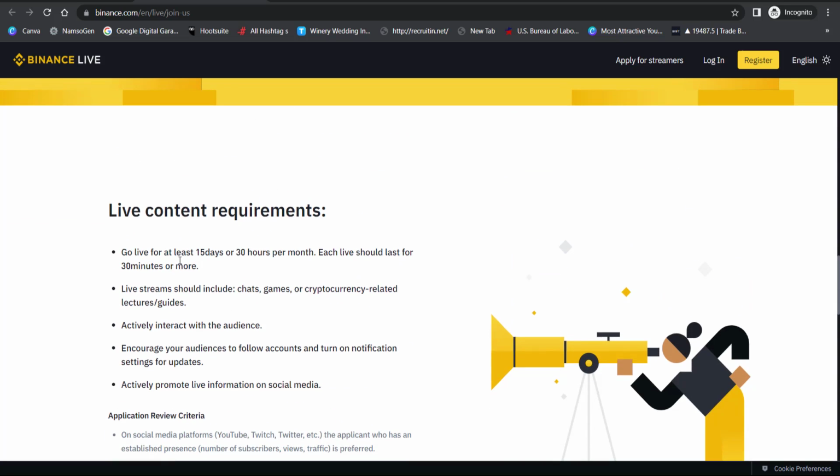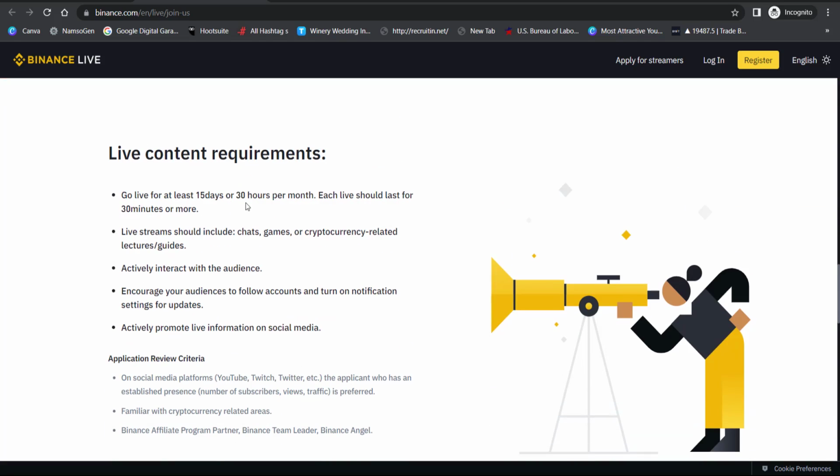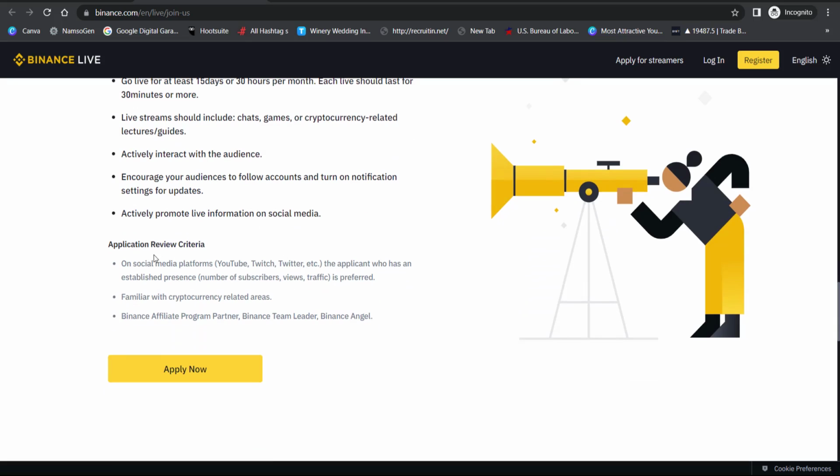Live content requirement. So you go live for at least 15 days or 30 hours per month. Each live should last for 30 minutes or more. Live streams should include chats, games, or cryptocurrency related lectures and guides. Actively interact with the audience, encourage your audience to follow accounts and turn on notification settings to get updates. Actively promote live information on social media.